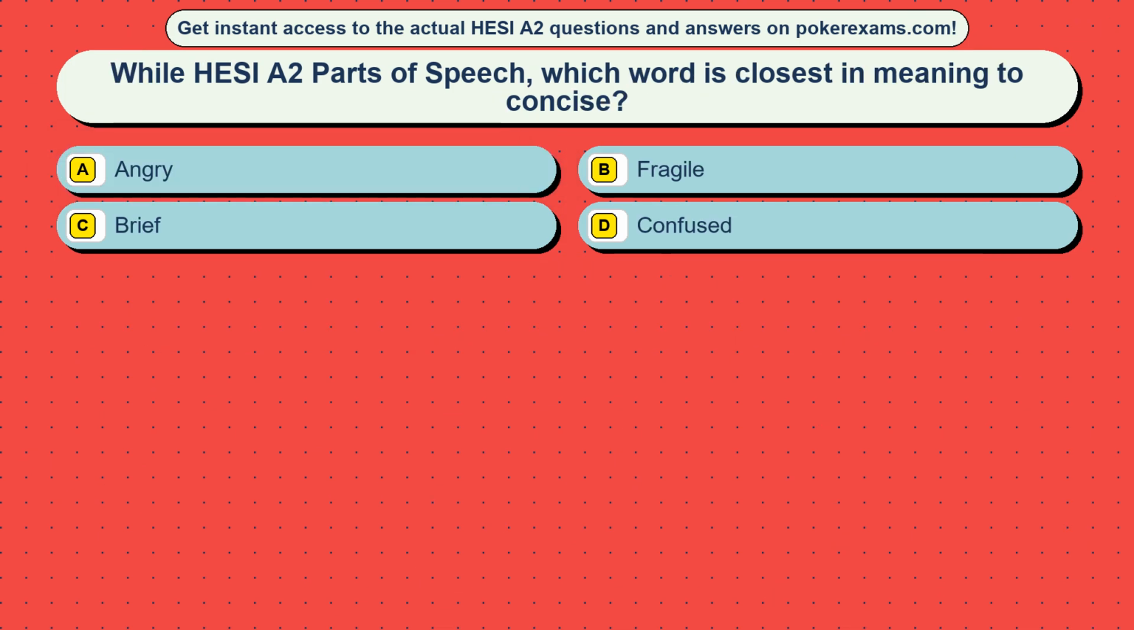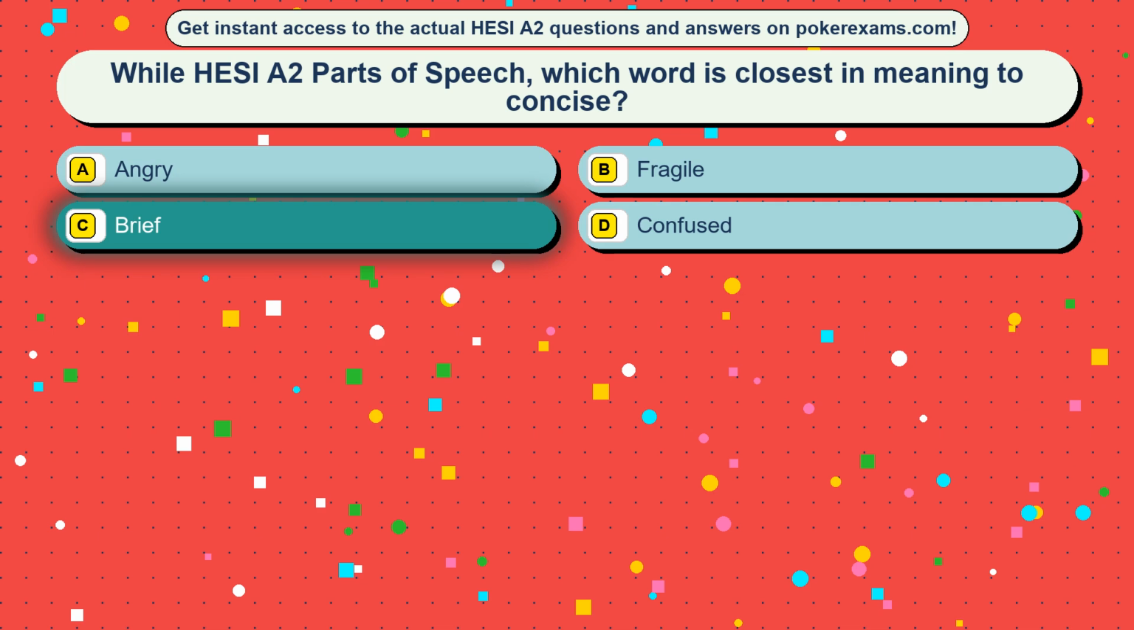Question 27. While HESI are two parts of speech, which word is closest in meaning to concise? Option A, angry. Option B, fragile. Option C, brief. Option D, confused. The correct answer is option C, brief.